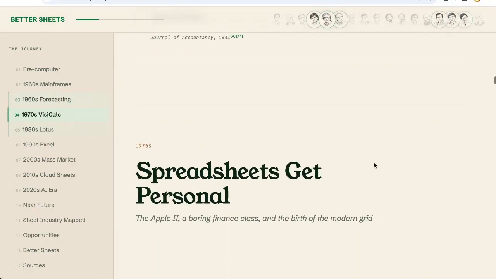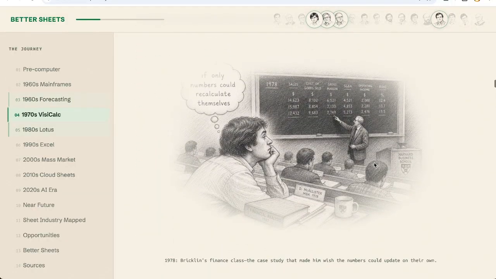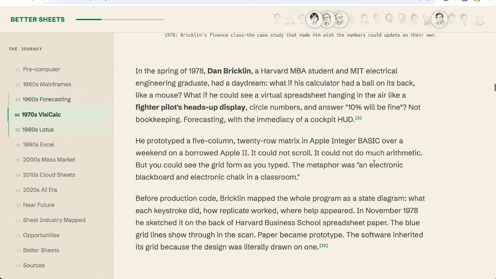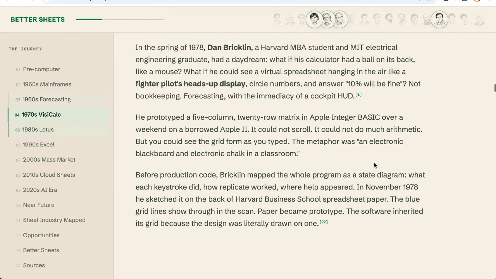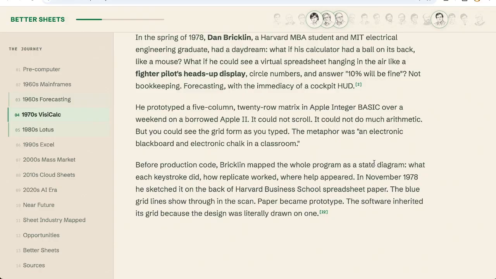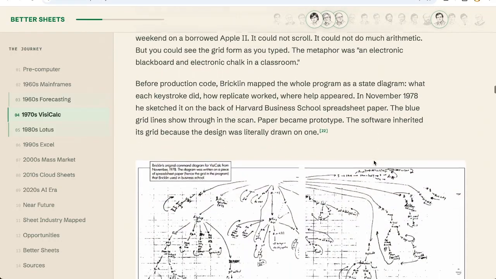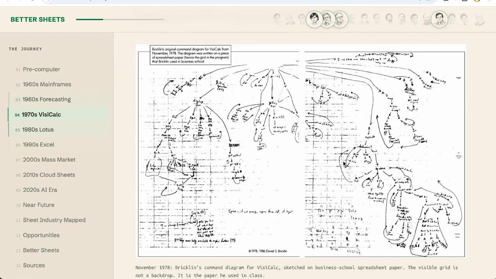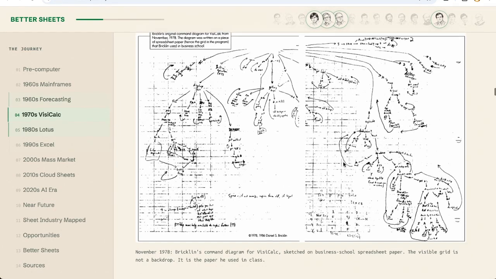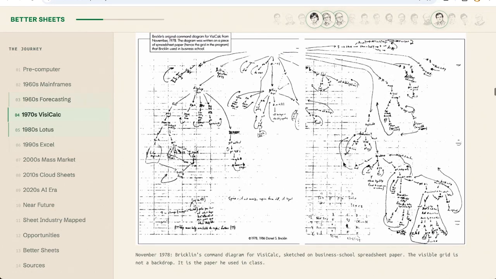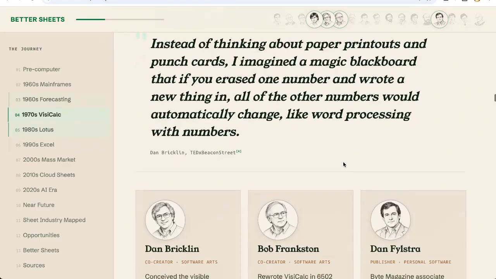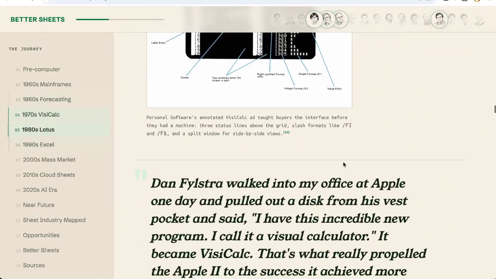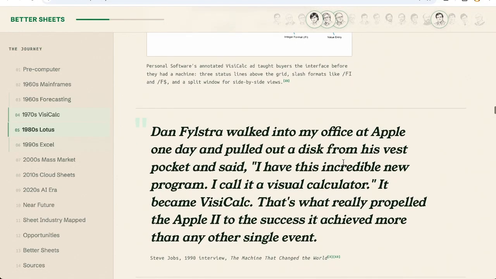And we go all the way into how AI is now coming for spreadsheets, but spreadsheets are almost stronger than ever. 2 billion users of Google Sheets, 1 billion users of Excel. We have more. Oh my God, this was the diagram and chart of the original VisiCalc. I think it looks pretty darn cool. But yeah, we map the entire industry and who was very influential.